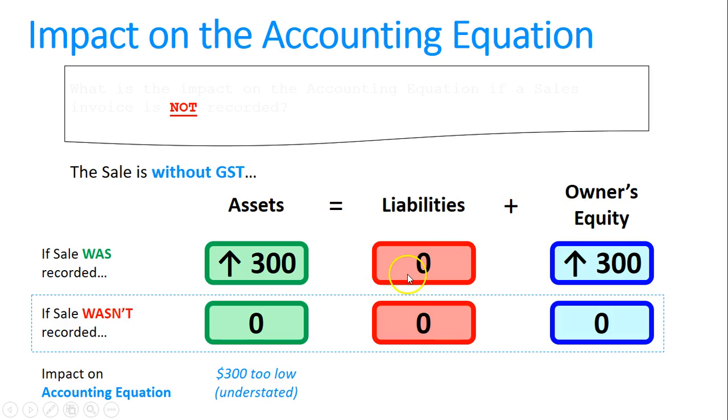Now, if I did record that sale, liabilities would be 0. If I didn't record it, they'd also be 0. So there is no effect one way or the other. Lastly, if I did record a sale, owner's equity should go up $300. If I didn't record it, it's going to be 0. So therefore, owner's equity would be $300 too low if I didn't record that sale.